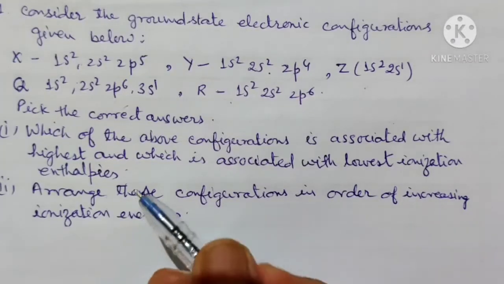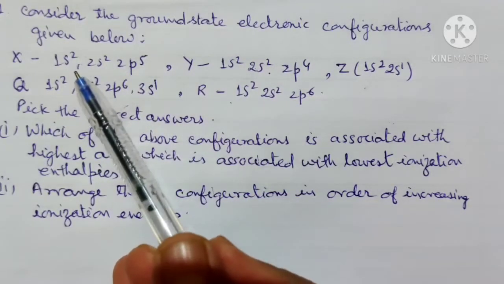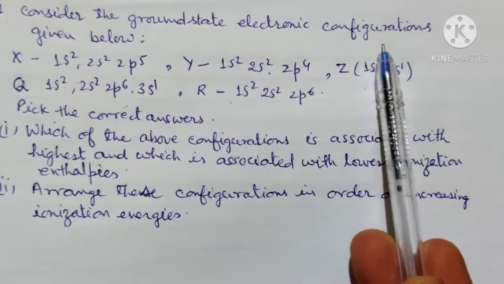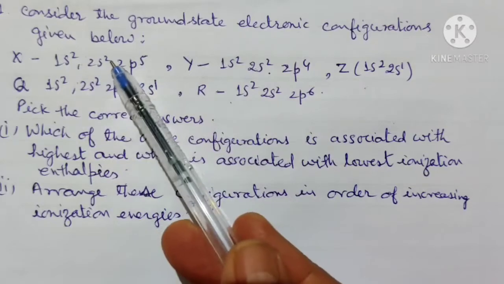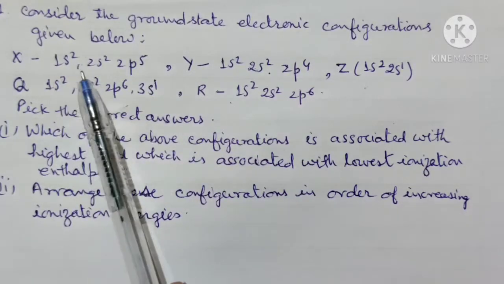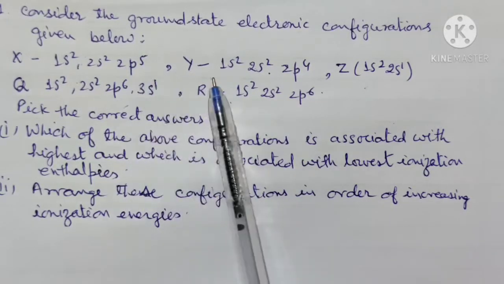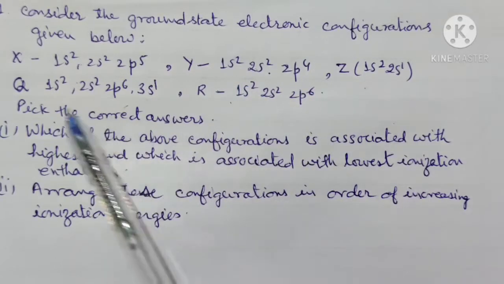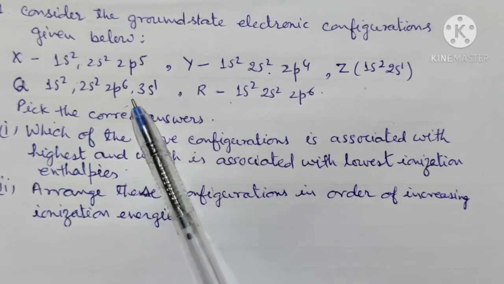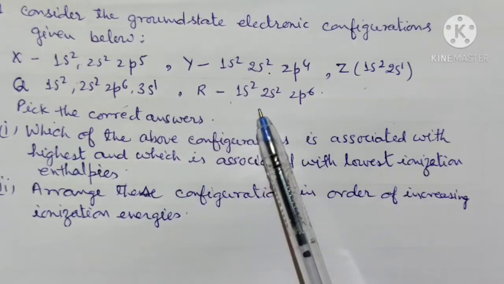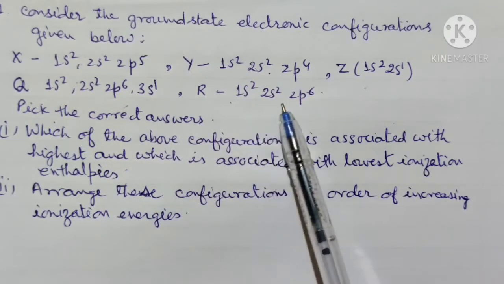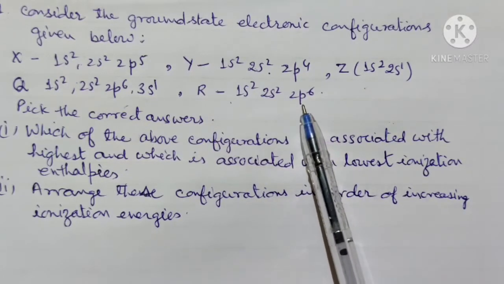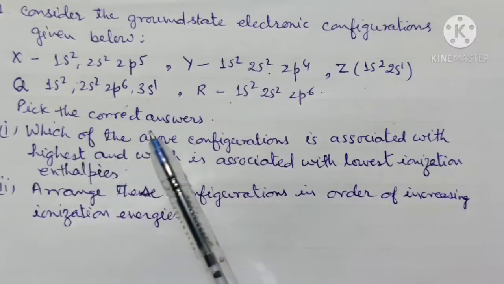Now we solve some problems based on the ionization enthalpy. Consider the ground state electronic configurations given below. The X element has 1s2 2s2 2p5, Y 1s2 2s2 2p4, Z 1s2 2s1, Q 1s2 2s2 2p6 3s1, and R has configuration 1s2 2s2 2p6. So these electronic configurations are given. Now pick the correct answers.